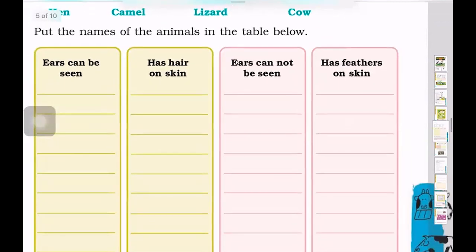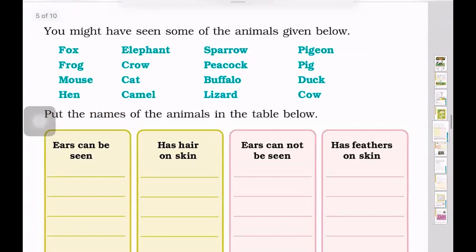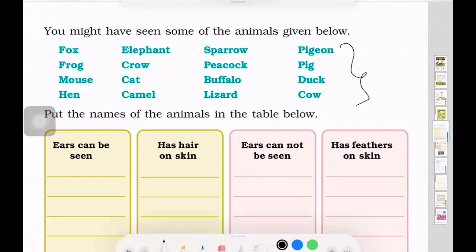So now we have an assignment to do here. You might have seen some of the animals given below. It's written here: fox, frog, mouse, hen, elephant, crow, cat, camel, sparrow, peacock, buffalo, lizard, pigeon, pig, duck, cow, etc. So now what we need to do is put the animals in ears can be seen, has hair on skin, ears cannot be seen and has feather on skin. So let us decide a symbol for each one of it.